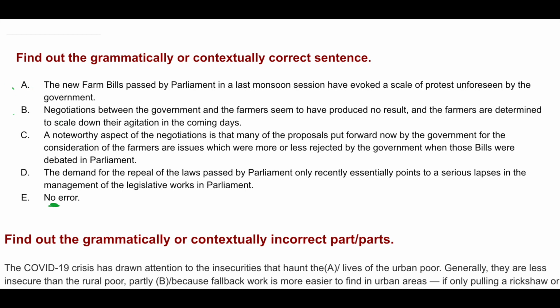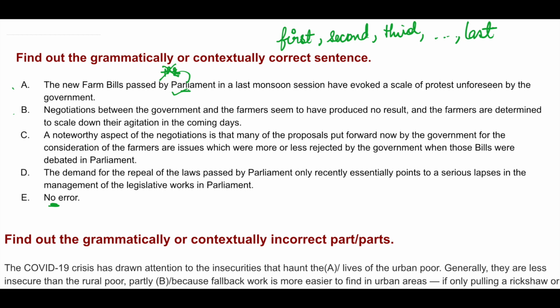The first one. The new farm bills passed by Parliament in the last monsoon season have evoked a scare of protest unforeseen by the government. So here, the new farm bills passed by Parliament. Please remember that before Parliament, you cannot place the. The cannot be placed before Parliament. So this is correct. By Parliament in our last monsoon season. So whenever we talk about any ordinal adjective, that is an adjective which denotes an order like first, second, third, and so on, last.